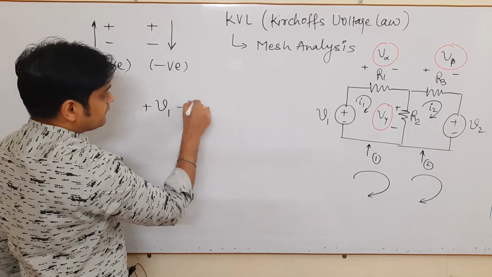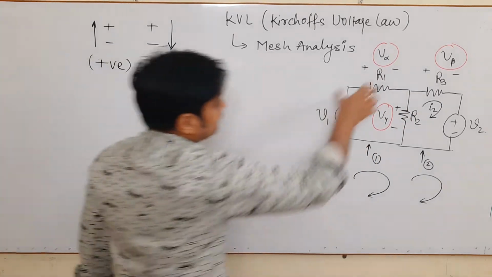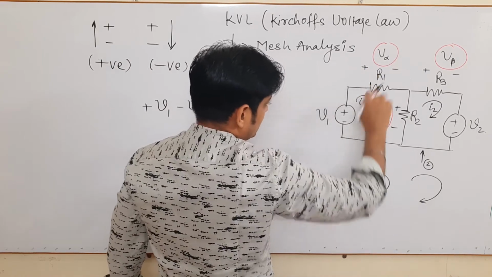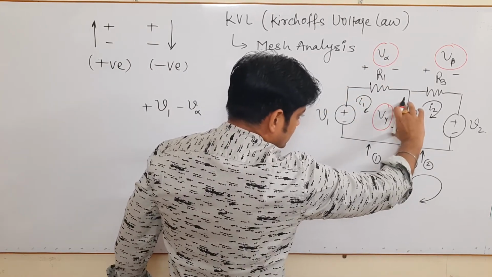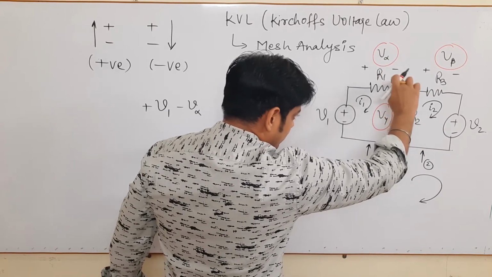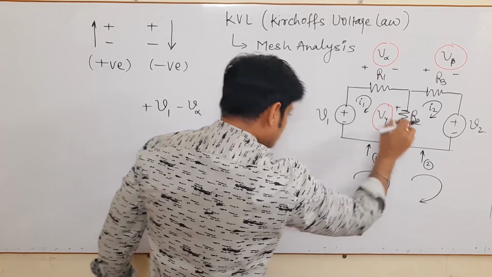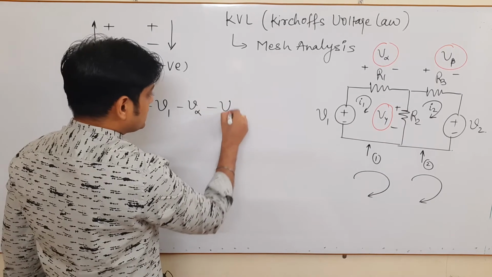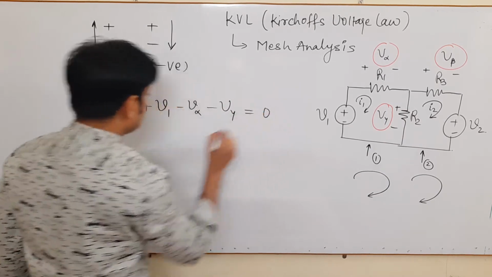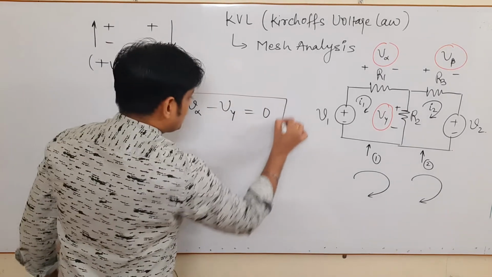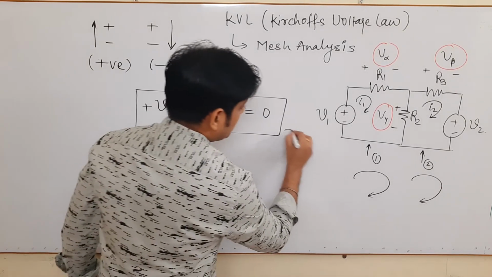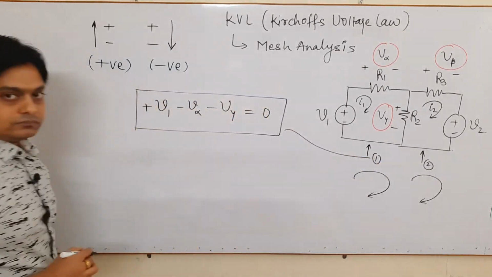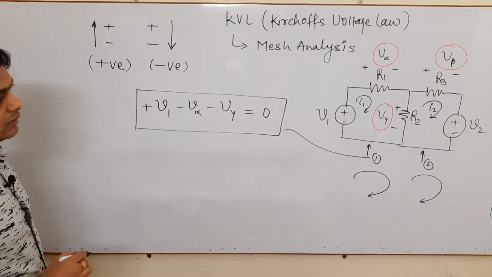You can write it as V alpha, a voltage dropped across R1. There is one more voltage, V gamma, and we are moving plus to minus, again a drop in the voltage, so the sum is 0. This is the KVL equation for mesh 1.